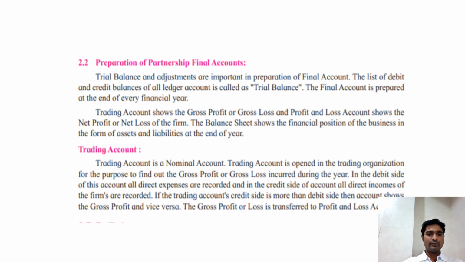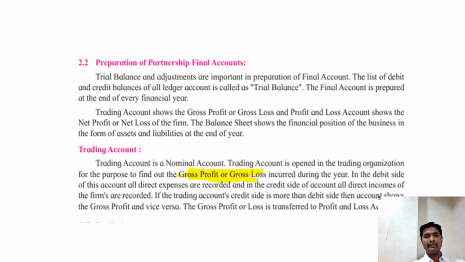So first we will talk about the trading account. Now trading account is a nominal account, and that is why it follows the rule of nominal account, which says debit all expenses and losses, credit all incomes and gains. The trading account is prepared to find the gross result of the business. As you know, gross result means the gross profit or a gross loss. So trading account is prepared to find out the gross profit or gross loss of the business.